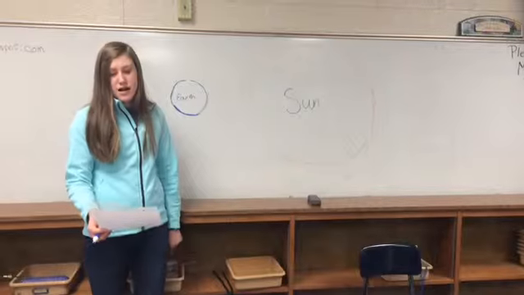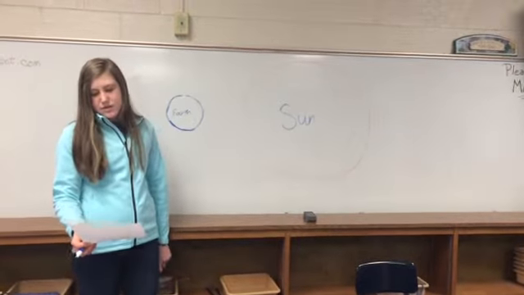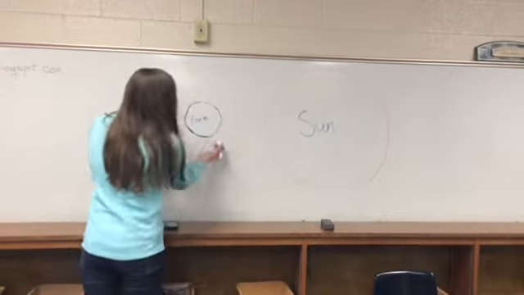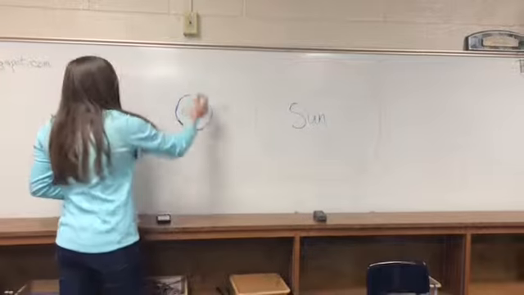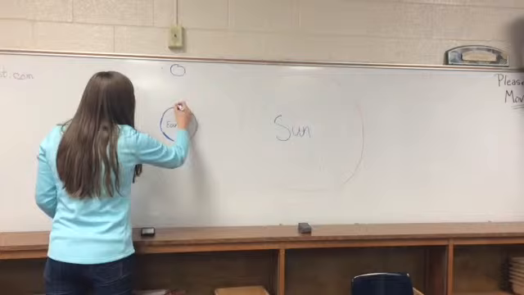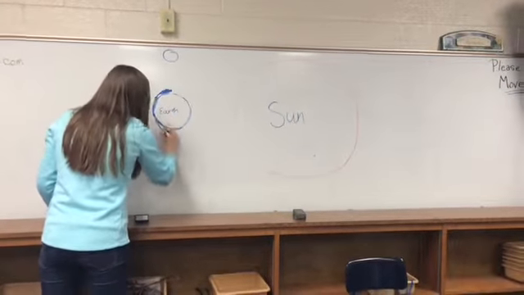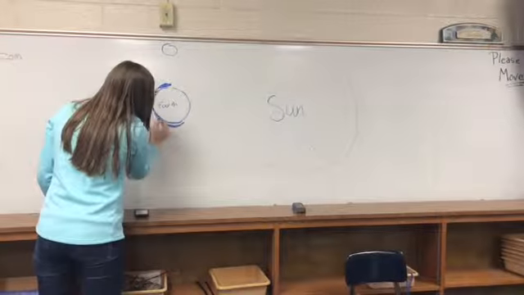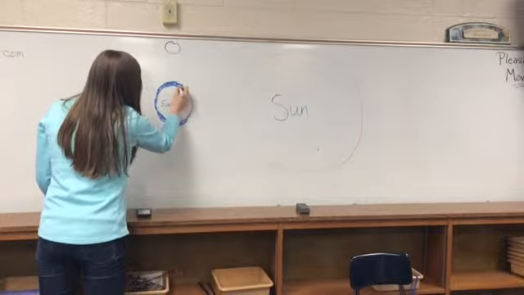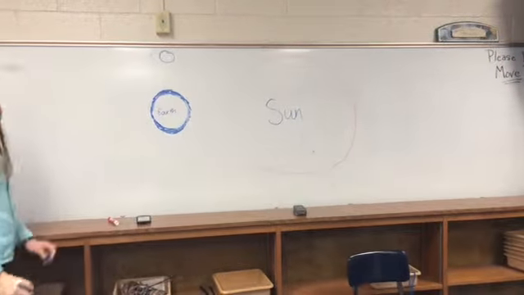A neap tide is a tide between the first or third quarters of the moon, where there's the least difference between the high and low water. So if this is our Earth and this is our sun, the moon is over here, and so there's a gravitational pull of the water towards the moon and slightly less to the sun. But since there's a pull in both directions, there's not a big difference.